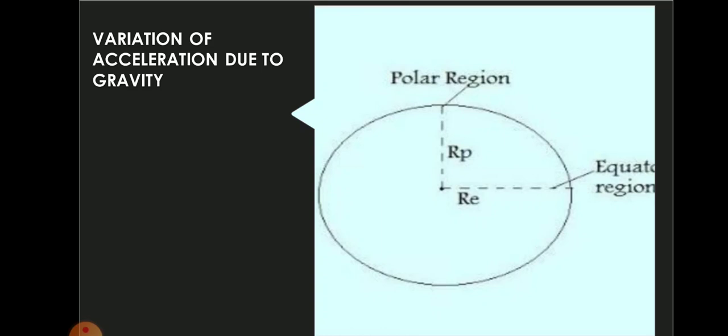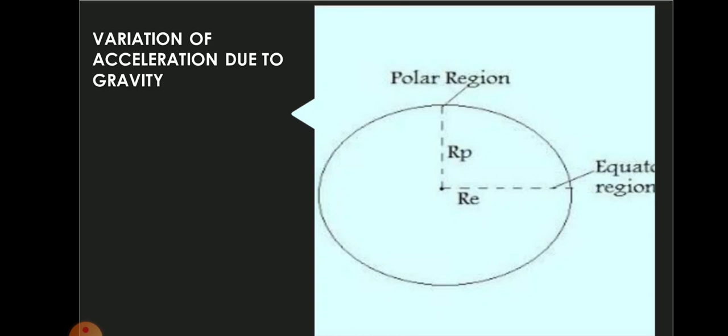So since both are inversely proportional to each other, g is the acceleration due to gravity, R is the geometric radius of the earth. When one value is maximum, the other will be minimum. When g is minimum, R will be maximum. So we can say that since the geometric radius of the earth is maximum in equatorial region and minimum in polar region, the value of g is maximum in polar region and minimum at the equatorial region.